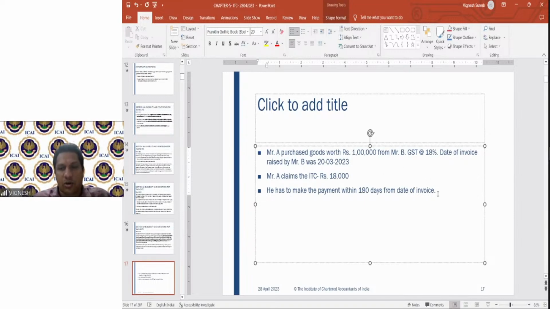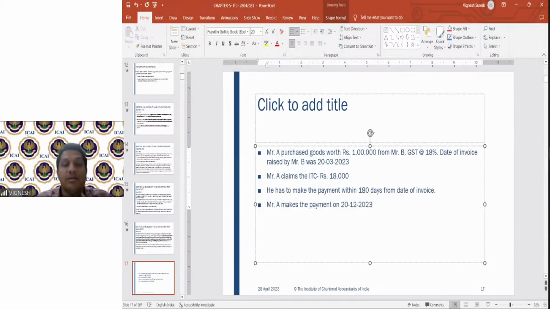Now let us assume. Actually, you have to count the exact number of days, but for simplified and easy purposes, let us assume 20th September is a lapse of 180 days. So let us say Mr. A makes the payment on 20th December 2023.